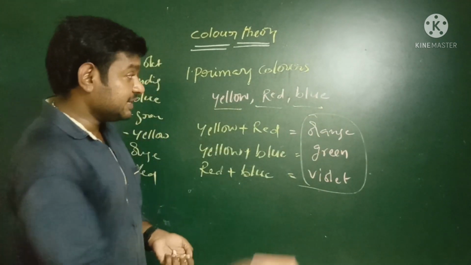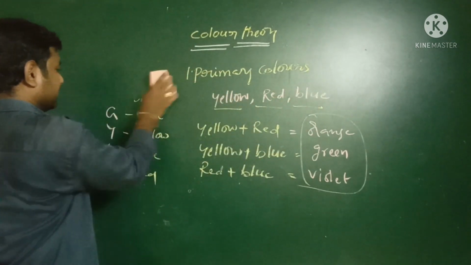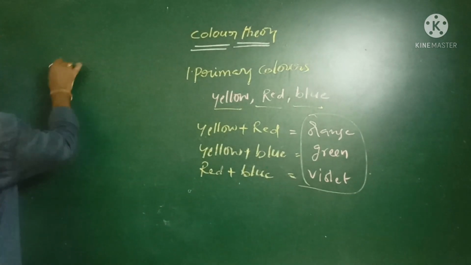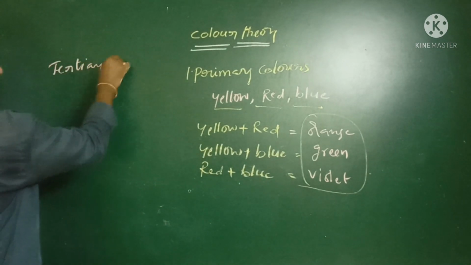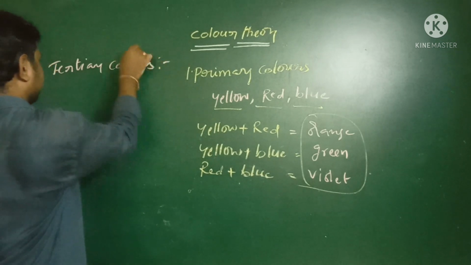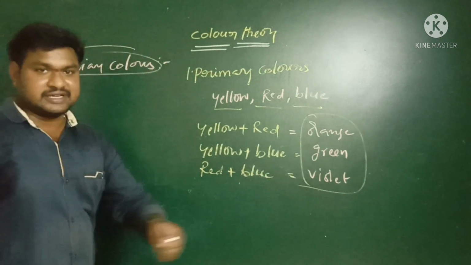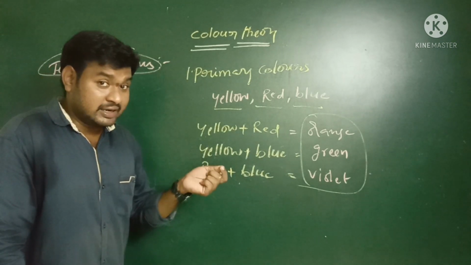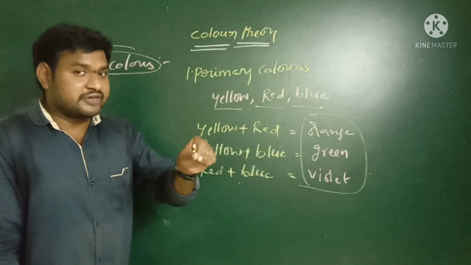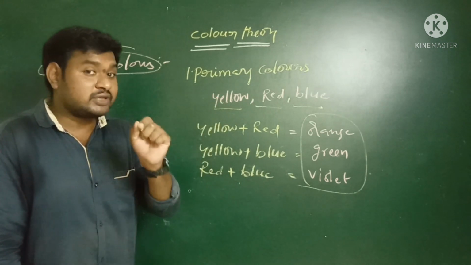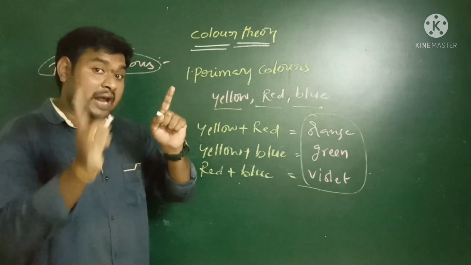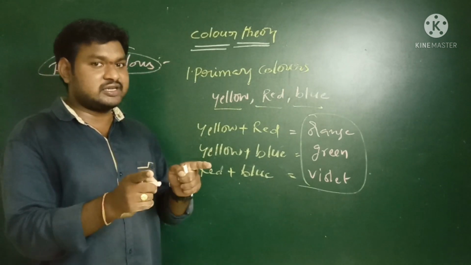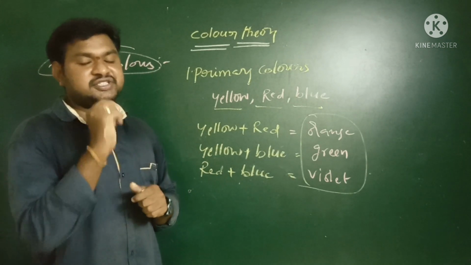So next, tertiary colors. This is the very most important and interesting topic. Tertiary colors. How are these tertiary colors formed? Already we know when primary colors are intermixing, the resultant form is the secondary colors. Then what about the tertiary colors? When primary colors and secondary colors are mixed together, then the resultant color is called the tertiary color.